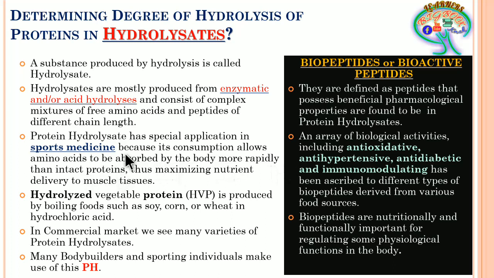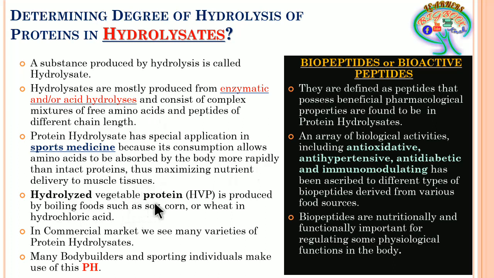Compared to that, the freely available amino acids or broken chains of proteins of different lengths are absorbed much more rapidly, which leads to less stress on our digestive system. So it is delivered to the muscle tissues at a rapid rate.